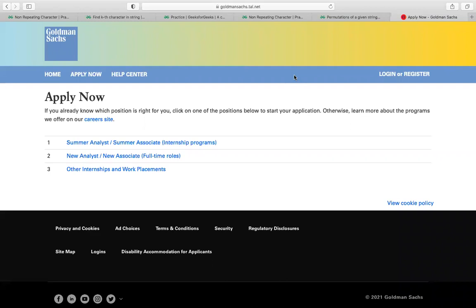Today we are going to discuss Goldman Sachs, which is doing a huge hiring through an off campus drive. The students who are eligible are those graduating in 2022 as well as in 2023. The hiring is for both: students graduating in 2023 will apply for an internship role, and for 2022 it's a full-time role. So, it's quite exciting.